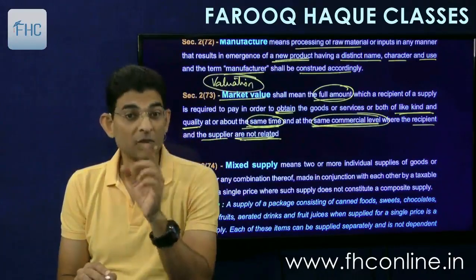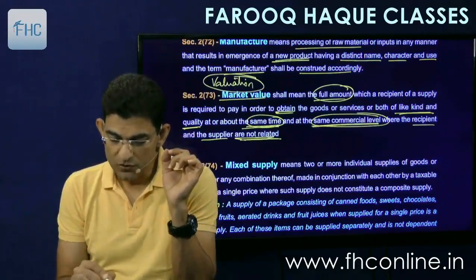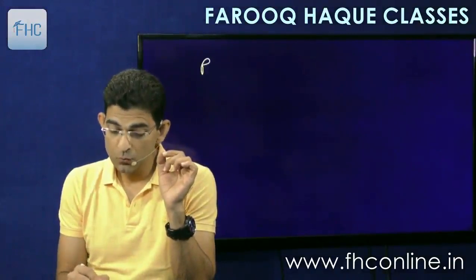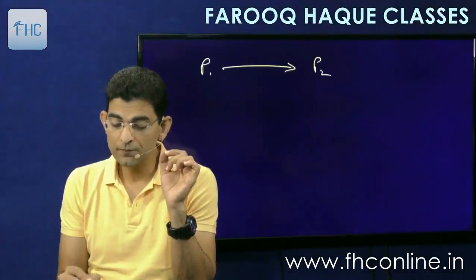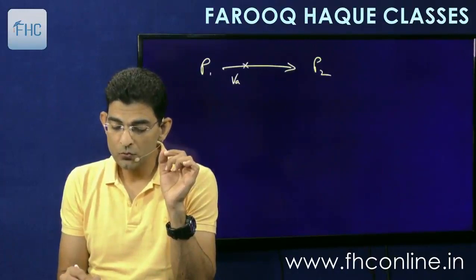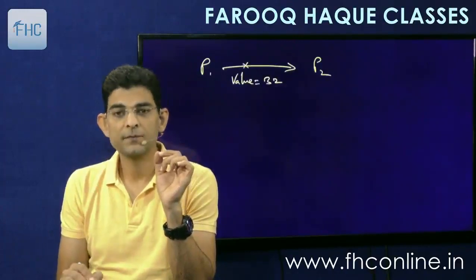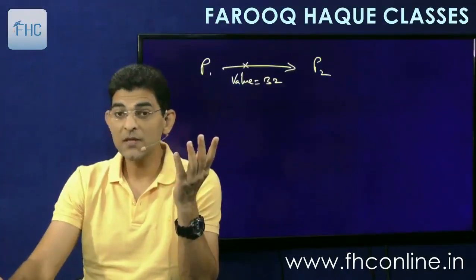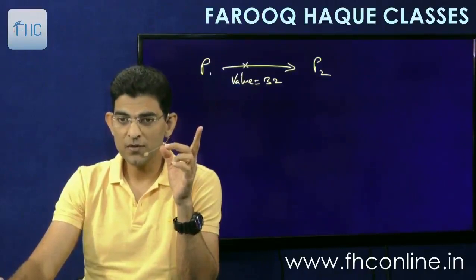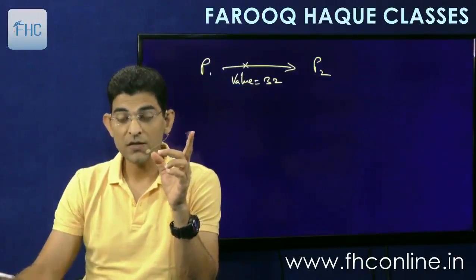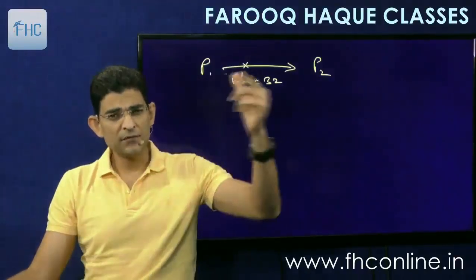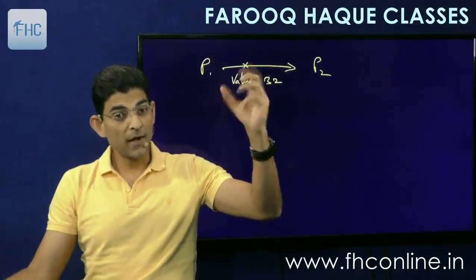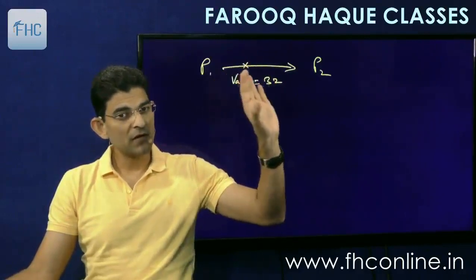It will be used in the chapter of valuation. Now what happens in valuation is that sometimes person 1 is supplying some goods to person 2 at an actual value of say 32 rupees, but due to some reason we will reject this value. Now why? I'll explain that then. In the chapter of valuation there are various conditions attached, that if all these conditions are satisfied, then only this value will be accepted and GST will be imposed on it. And if the conditions are not satisfied, we will reject this value.